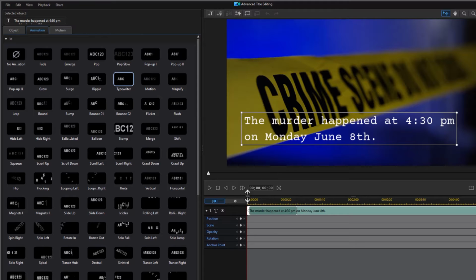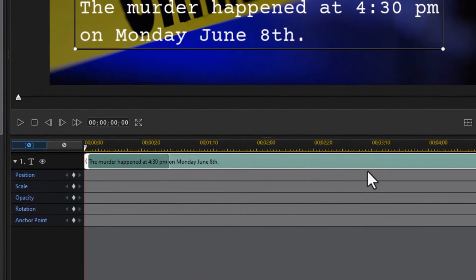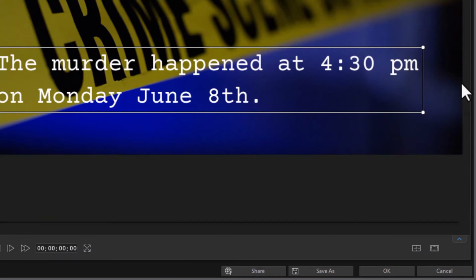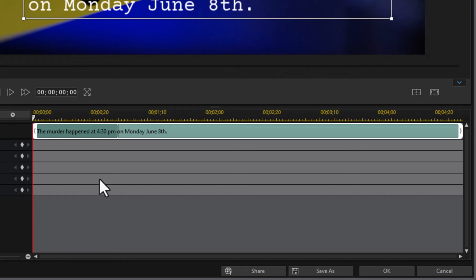And here you see we have the timeline for this. If you do not see the screen, that's because it's reduced. It will look like this. All you have to do is click on the blue up arrow and you can see the panel underneath. So the one thing we're going to do is change the duration of our in animation. That's this area in the darker green. Right now, if I hover over it, you see it's 1 second long, and indeed we're using the typewriter in animation. So to make it a little more realistic, you can't type that fast.